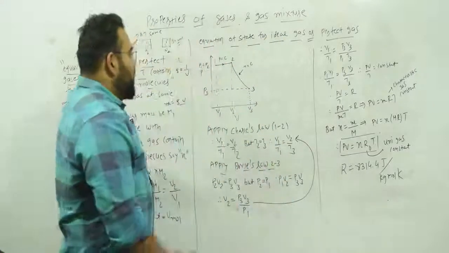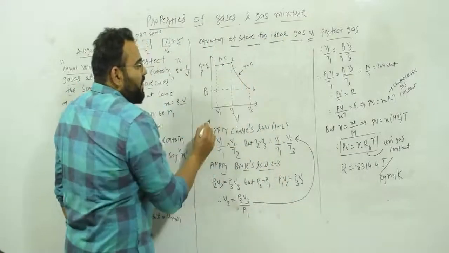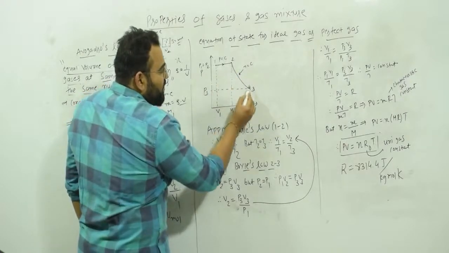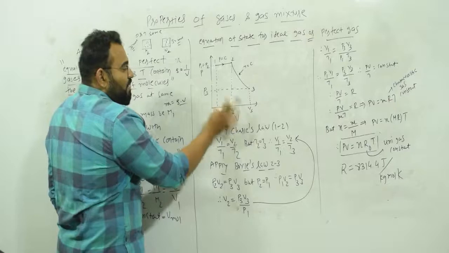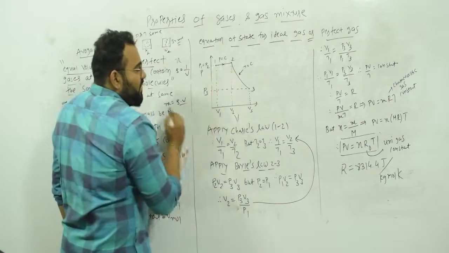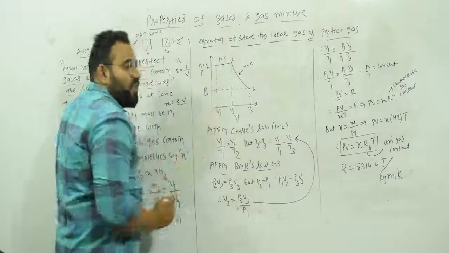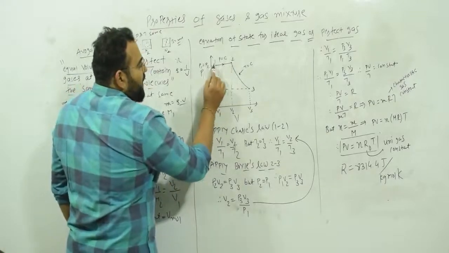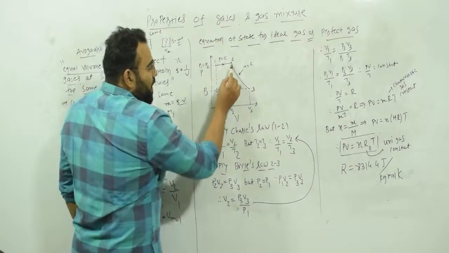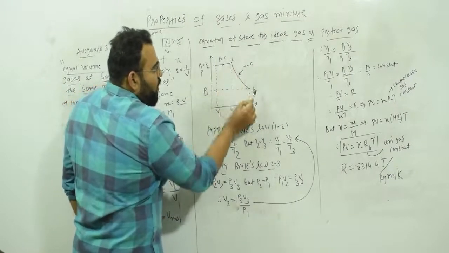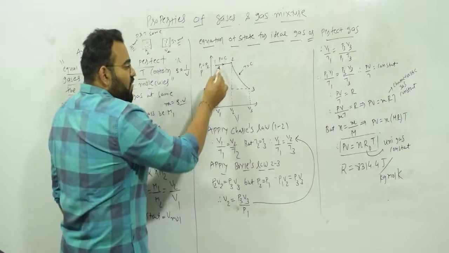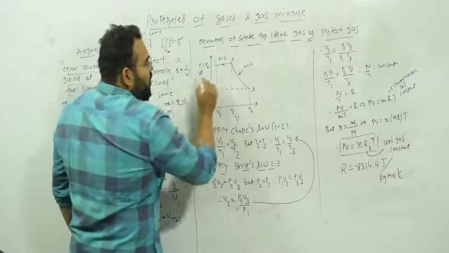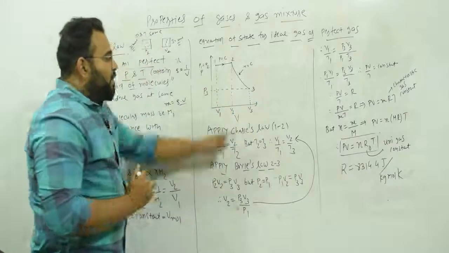Okay, so here you can see that I have taken one ideal gas. It follows two processes. One, a constant pressure process, and then next is a constant temperature process. So this is the PV diagram. You can see that this is 1 to 2 constant pressure process and 2 to 3 is constant temperature process. Okay, so here, as it is a constant pressure process between 1 and 2, P1 equal to P2. Here, in the constant temperature process, T2 equal to T3, and here you have volume 1, volume 2, volume 3. Okay, this is pressure P1 equal to P2, and here the pressure will be P3.